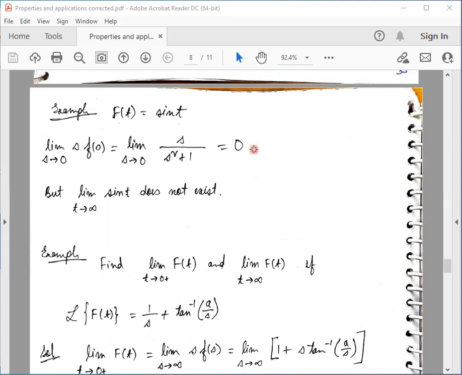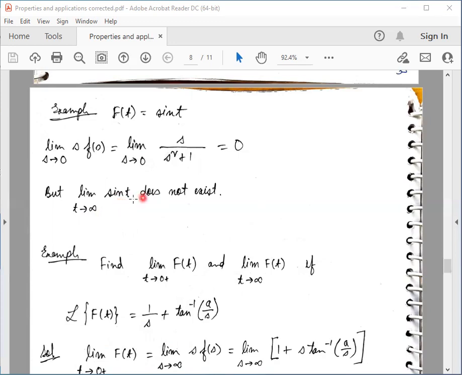This limit is 0. But the limit of sine t when t tends to infinity does not exist, because sine t keeps oscillating between -1 and +1. It does not converge to any number when t tends to infinity. So the limit of sine t as t tends to infinity does not exist.